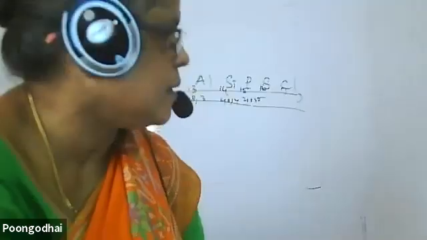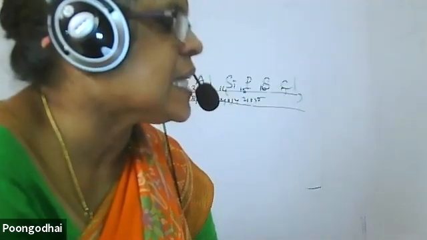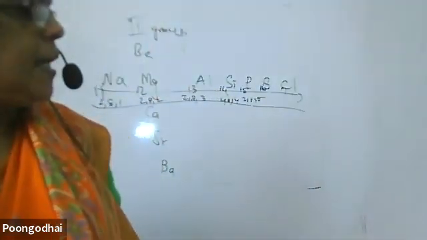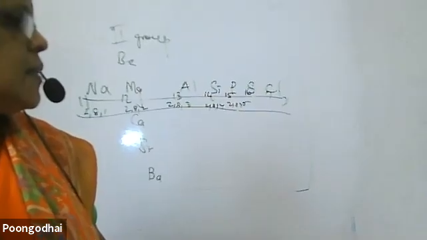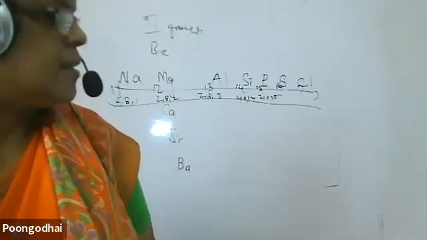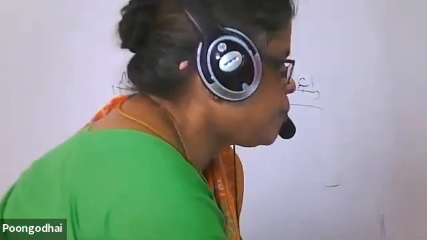Yes, ma'am. If I move along the third period, Pujita, which element is of the smallest size? Chlorine, ma'am. Cl. Chlorine is the smallest. Which is the biggest? Sodium, ma'am. Sodium is the biggest. Understood or not? Now I pose a question to you.